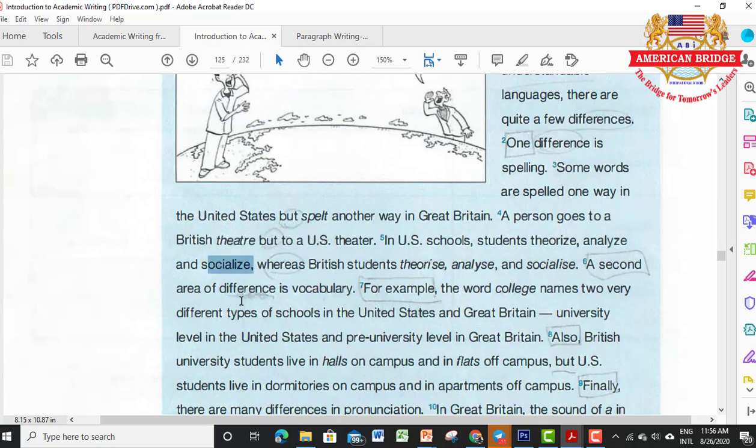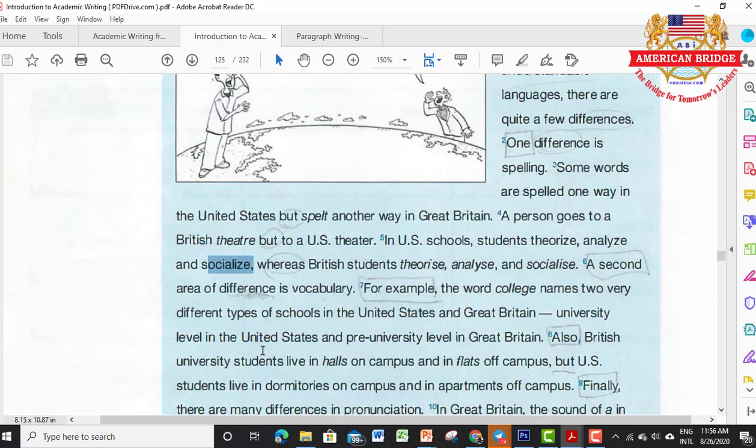The second area of difference is vocabulary. So the first one, we just mentioned, was spelling. So this is the first idea, and the second idea is vocabulary. For example, the word college names two very different types of school in the United States and Great Britain.